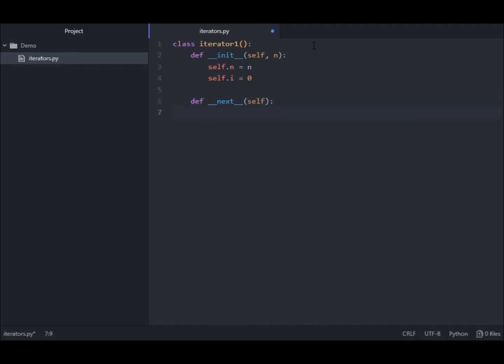Now, as an iterator, we have to develop the dunder next method. Each time you call next, for instance next B, what is actually called is B dot dunder next. This is the method that does all the heavy job. It first has to check if there are more elements to supply.